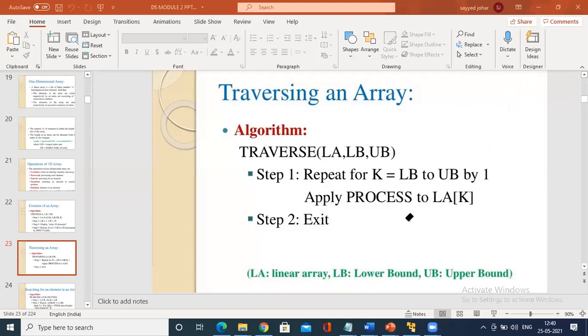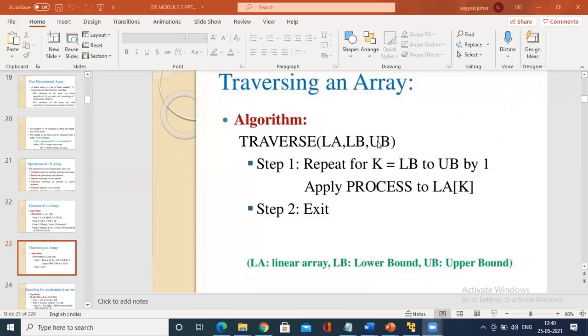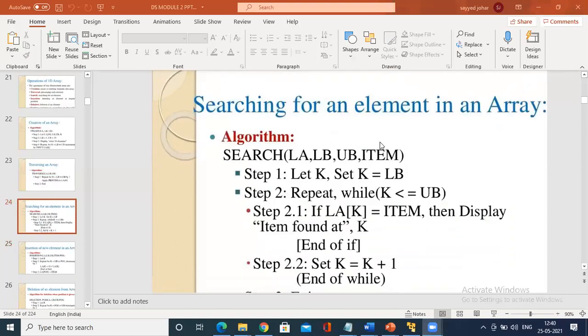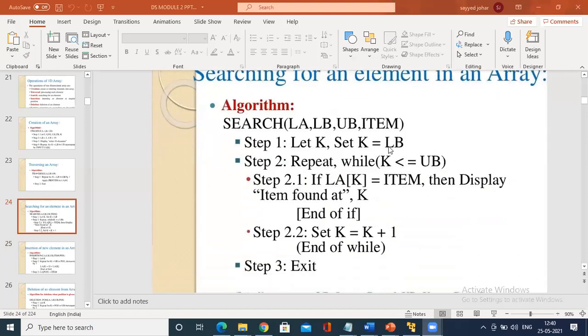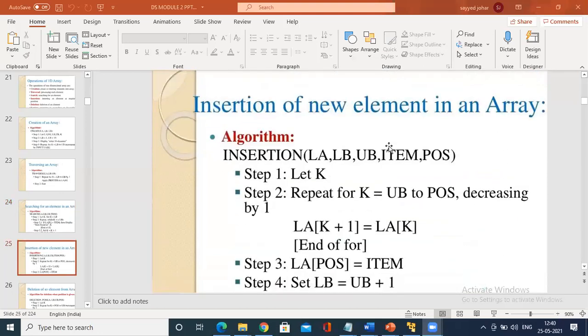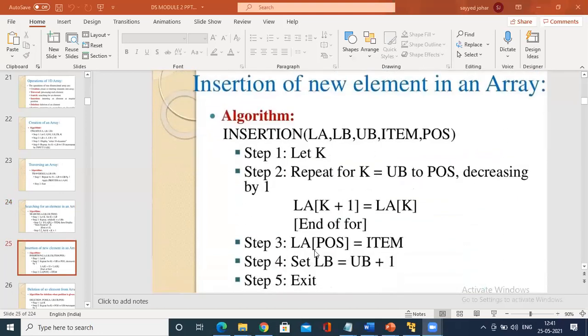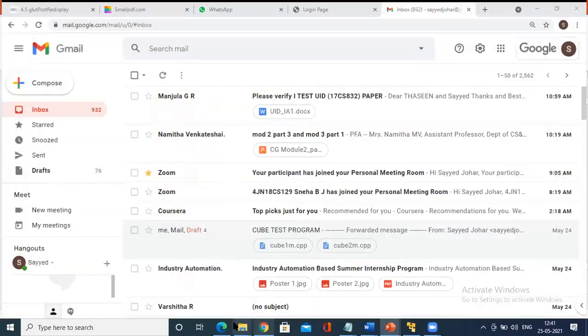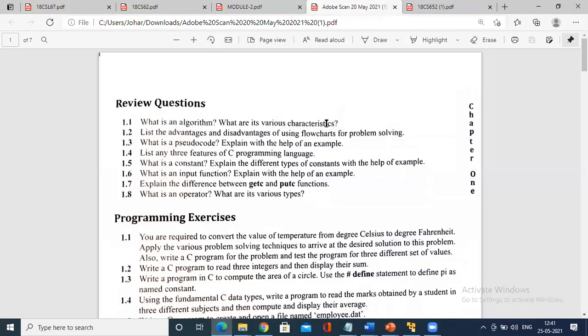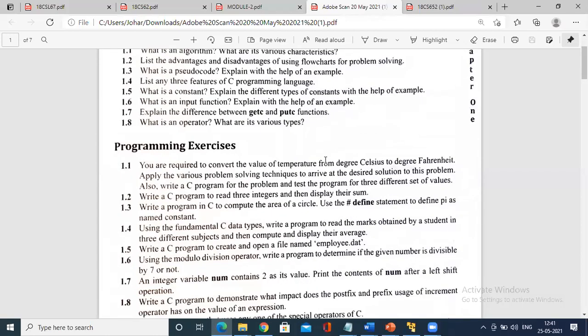Now what we have to do is how do you search an element? Searching an element is like the searching of a memory, whereas when it comes to insertion and deletion, this we have seen, because I'll give you one question on searching. I'll show you that. These are all the various questions we have collected from the book.